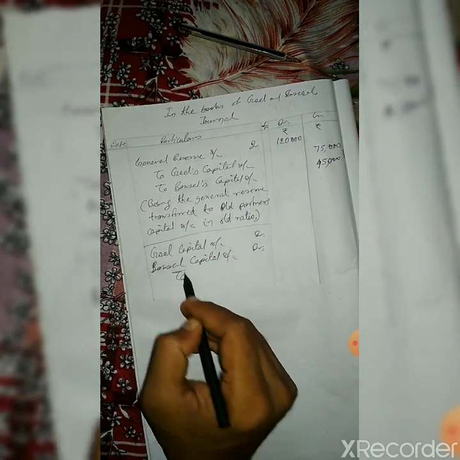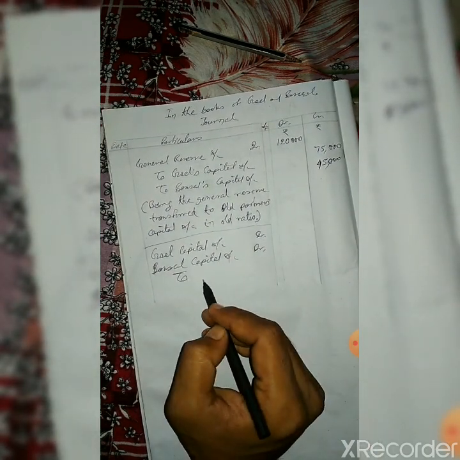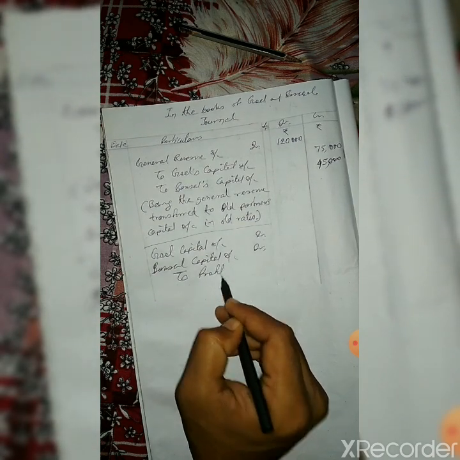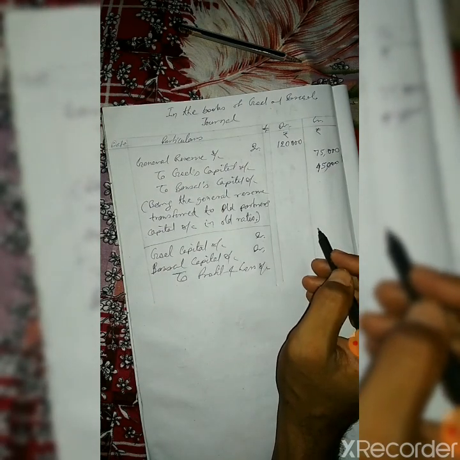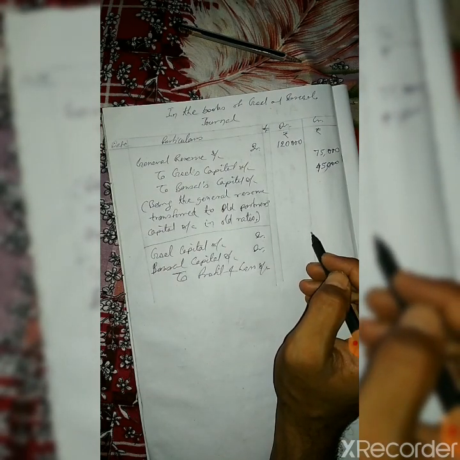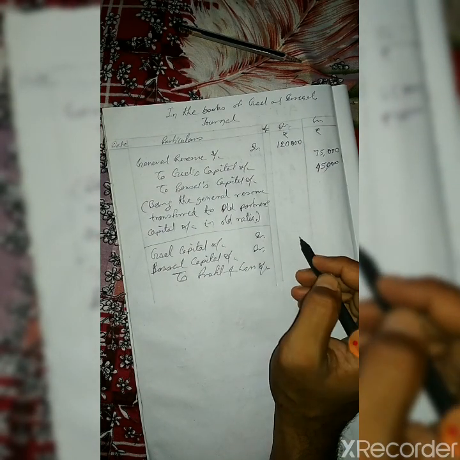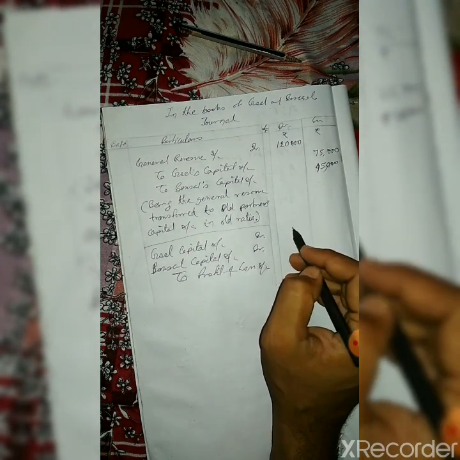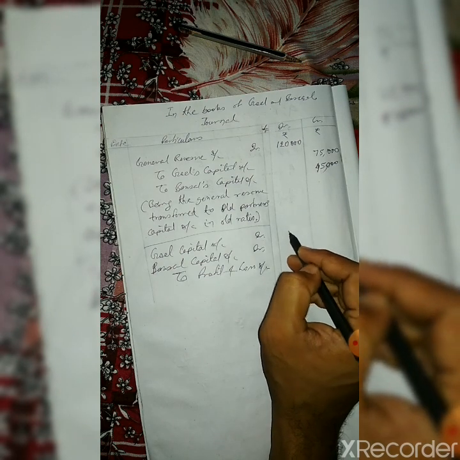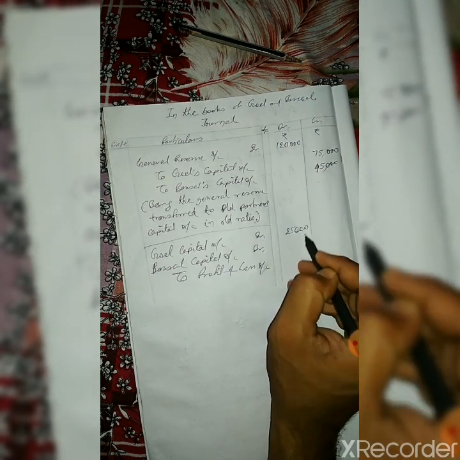So it must be debited. So Goyal's capital account will be debited, Bansal's capital account will be debited. That means old partners' capital accounts are debited, and again the amount of 40,000 will be distributed in the ratio of 5:3.